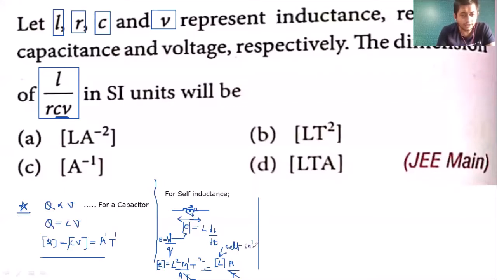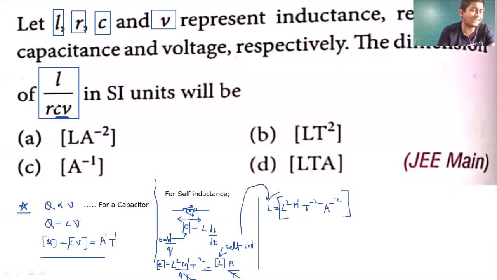So my dear students, the value of that self inductance L will be equal to L raised to 2, M raised to 1, T raised to minus 2, and understand that this A goes to the left, denominator mein becomes A square, goes up. So it becomes A raised to minus 2. This is the dimension of L, मतलब self inductance. Self inductance का ये dimension है.